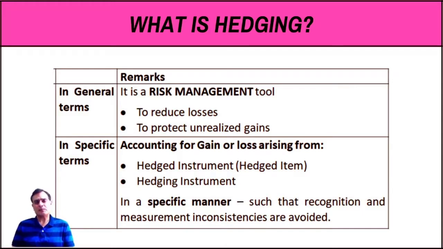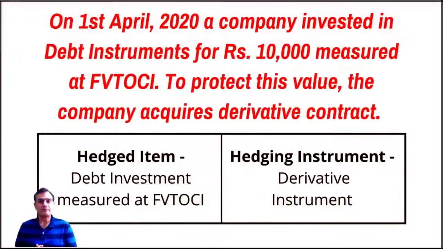But I think in specific, if I talk in terms of hedging, I would say it is accounting for a gain or a loss arising from a hedged item and a hedging instrument. Now, this is getting technical. What do you mean by a hedging instrument as well as a hedged item? I think let's first take an example and give you something.